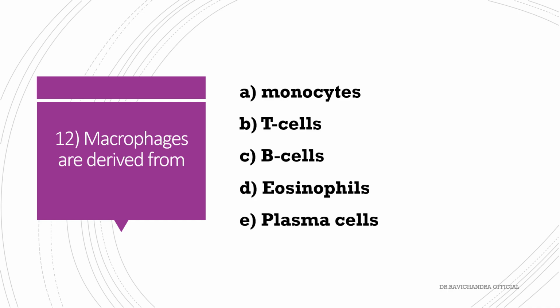Macrophages are derived from monocytes, T cells, B cells, eosinophils, plasma cells. It is monocytes. In the blood, they are called monocytes. When they enter the tissues, they are called macrophages.